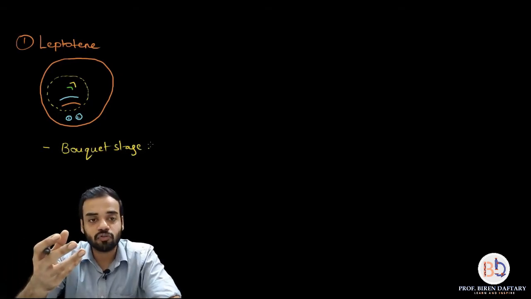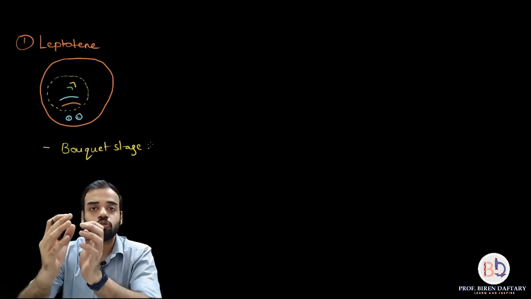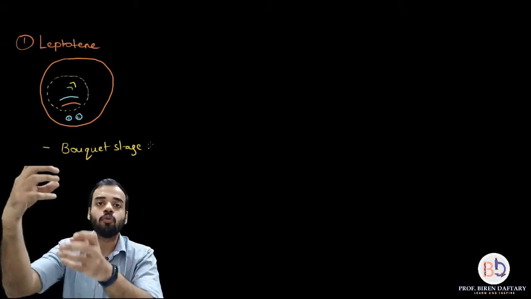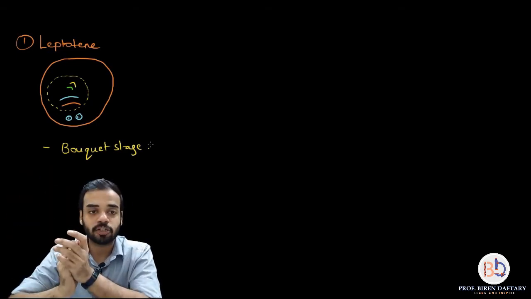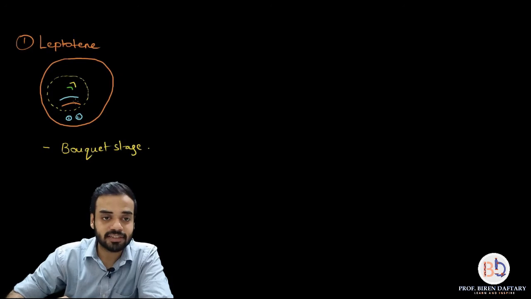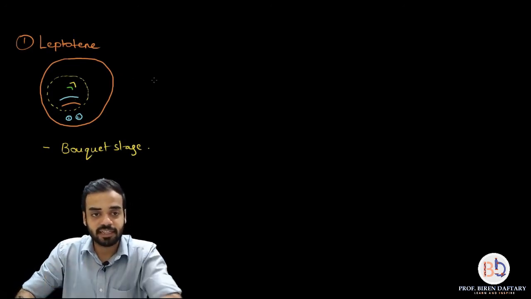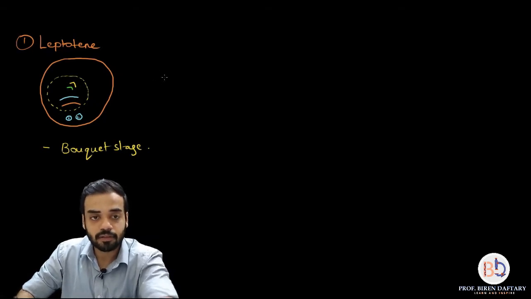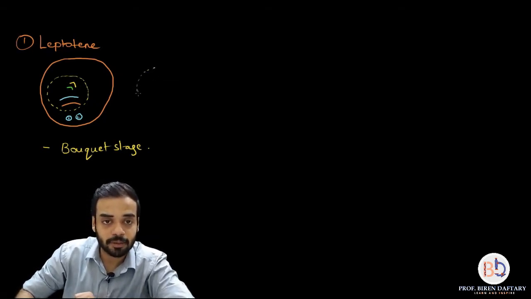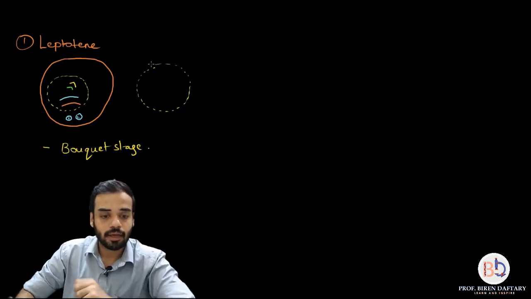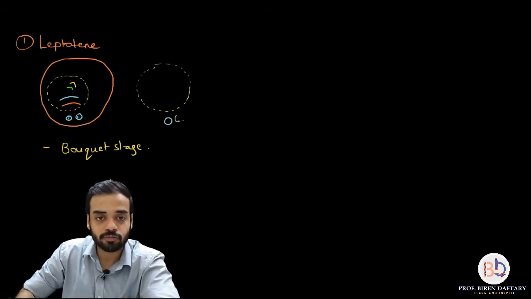So in this stage, the chromosomes basically move to the end where the centrosomes are present. So if I want to show the bouquet stage, then this is the nuclear membrane, and these are the centrosomes.